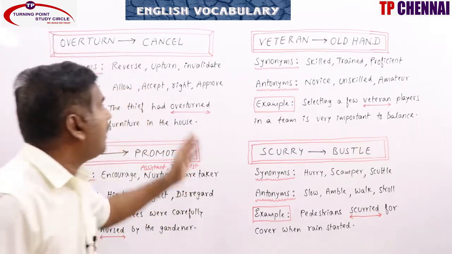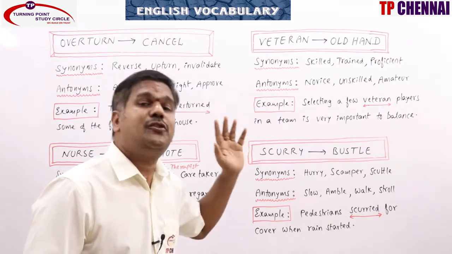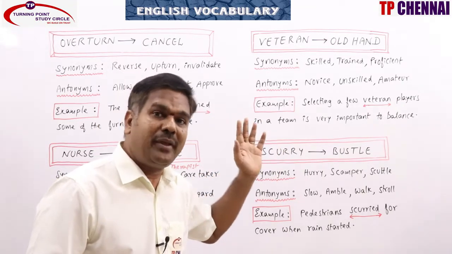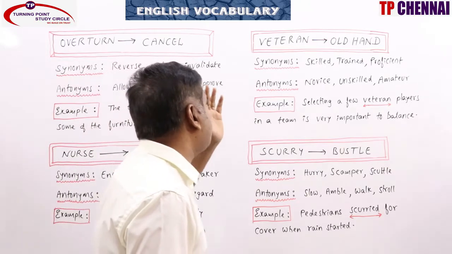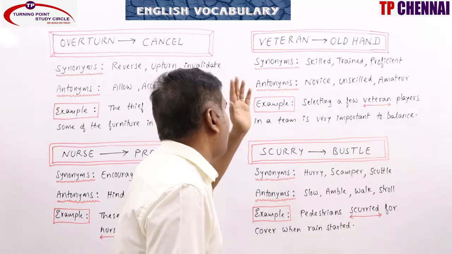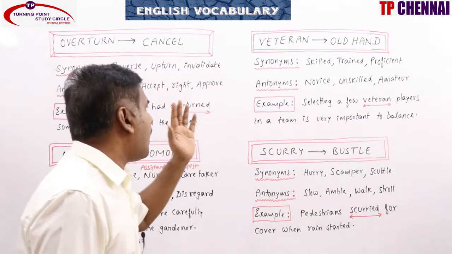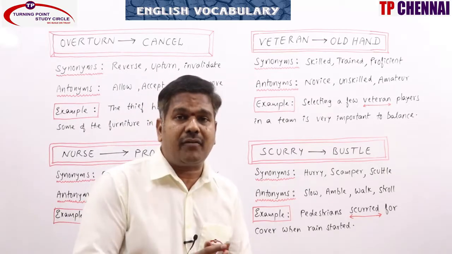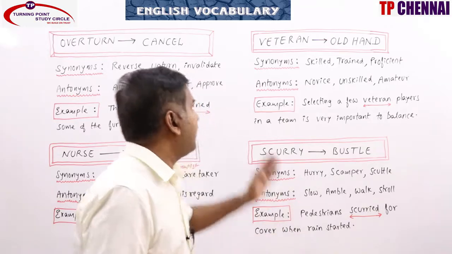Veteran, old hand. What is the old hand, ma? Experienced. So a person who has had vast experience in a particular field or activity is what we call a veteran. We do have one more meaning, ma. A member of the armed forces is also called a veteran.